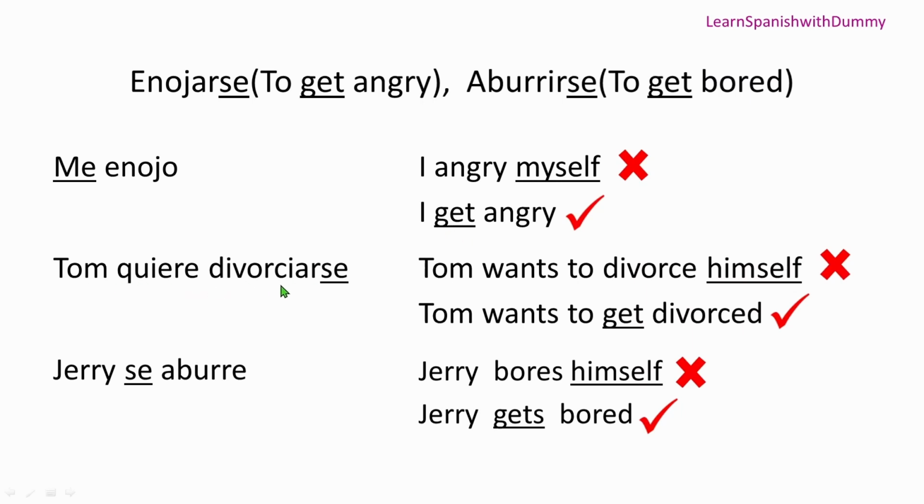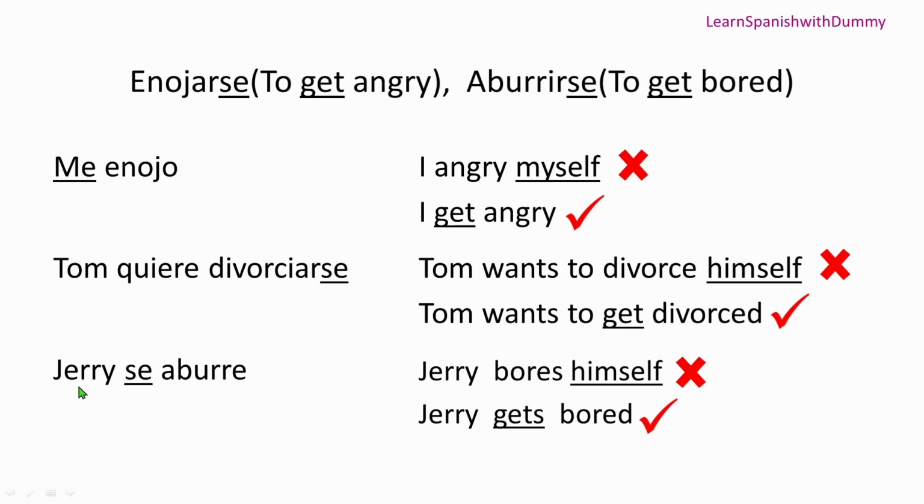Tom quiere divorciarse. Now it means Tom wants to divorce himself, right? Doesn't make sense. Tom wants to divorce himself. I mean, it doesn't sound good. The correct sound is Tom wants to get divorced, right? So again, what we did, we translated this se, which is a reflexive pronoun, as get. So in some situations, it needs to be translated as get.